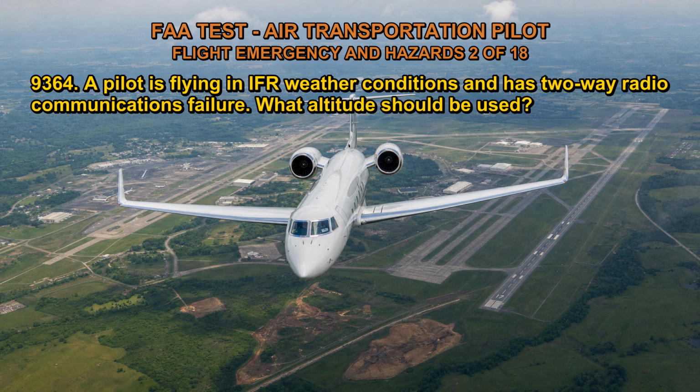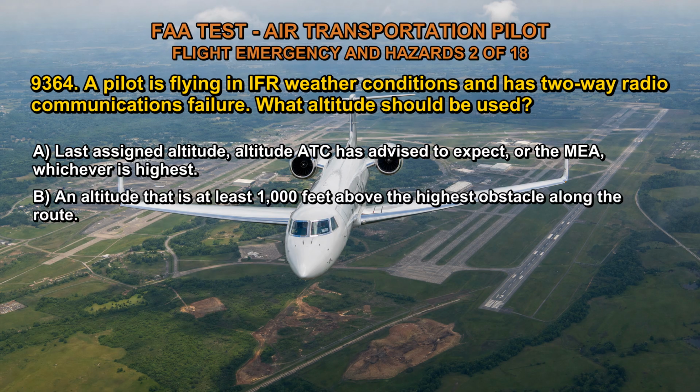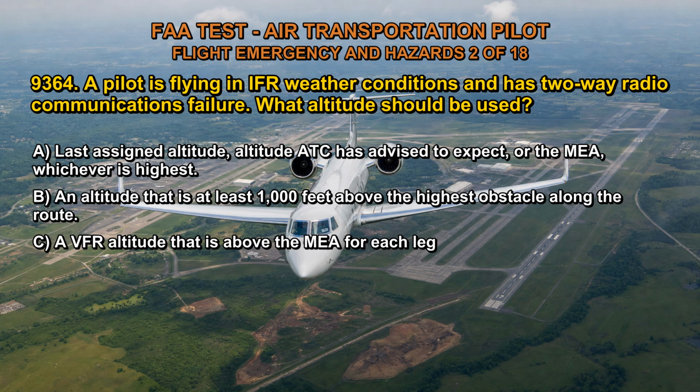Q9364. A pilot is flying in IFR weather conditions and has two-way radio communications failure. What altitude should be used? A. Last assigned altitude, altitude ATC has advised to expect, or the MEA, whichever is highest. B. An altitude that is at least 1,000 feet above the highest obstacle along the route. C. A VFR altitude that is above the MEA for each leg.